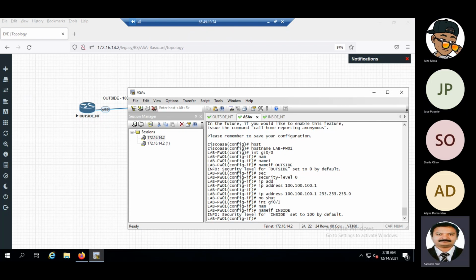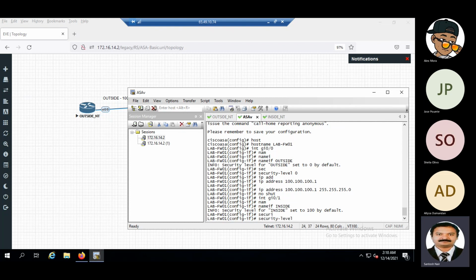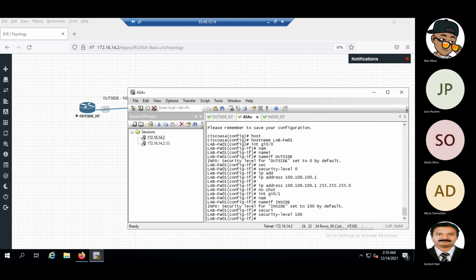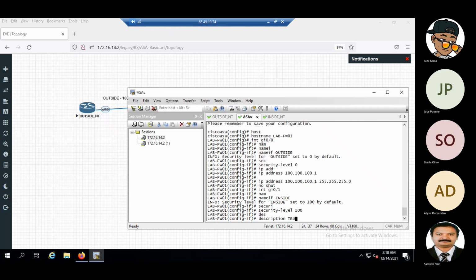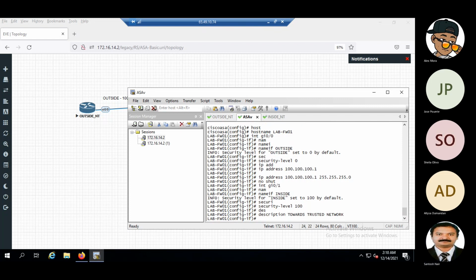So it is almost given, but for learning purpose, we'll give it as security level 100. Okay, so this is trusted. We can give a description also. Trusted network, right?